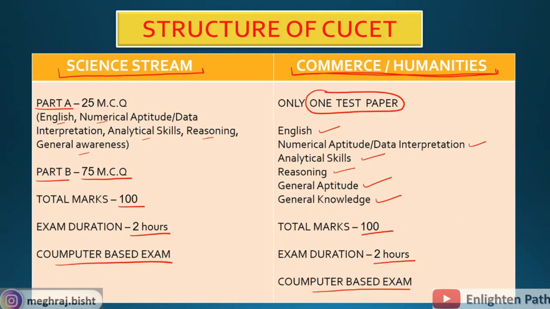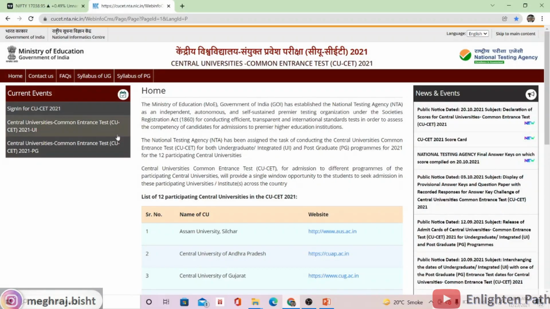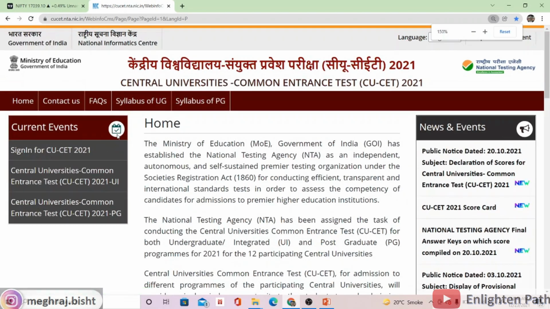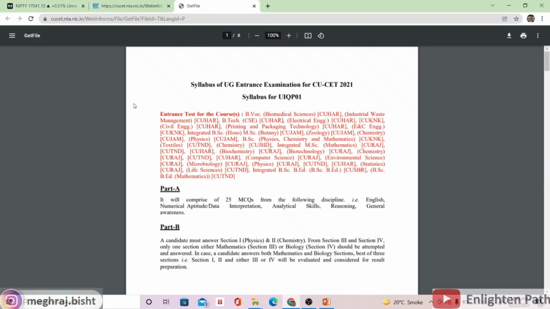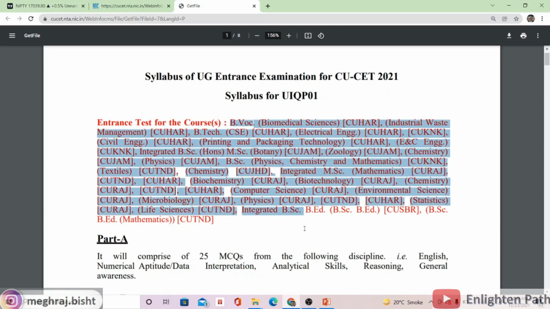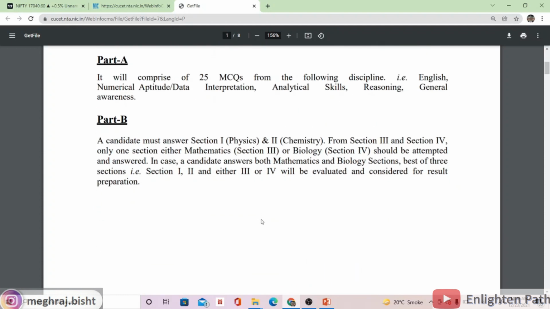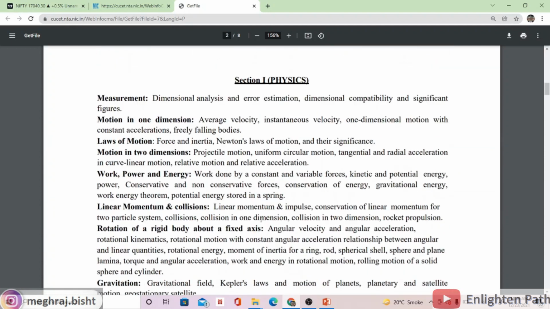And I'm taking you to the official site of the CUCET, and there I will show you how the syllabus is defined, because always believe only the official site notices. Now this is the official site of the CUCET, and here you can see the syllabus of UG. Click on it, and now the syllabus is opened in front of you. Here you can see very clearly it is given that entrance test for the courses, you can read out all these courses. So these are all science stream courses, and specifically they have given all the syllabus here in this PDF.